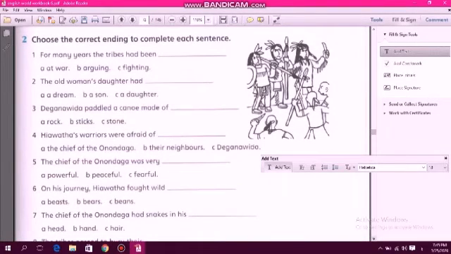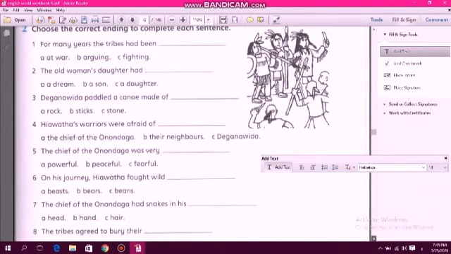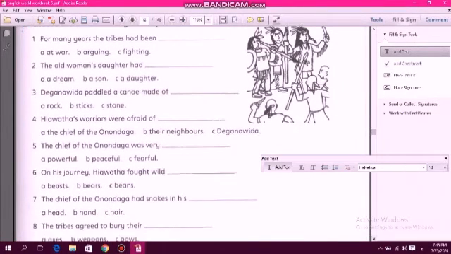Now let's move to the second page, page 73. On page 73 we have exercise number 1. According to the story, how peace came to the people of the Great Lakes. According to this story, you should answer these questions. For many years the tribes had been at war, arguing or fighting.